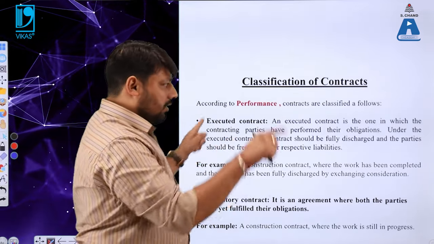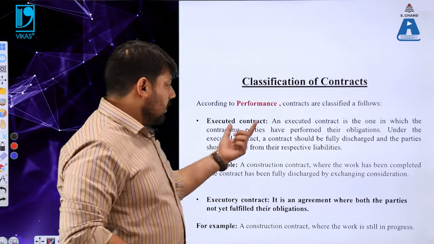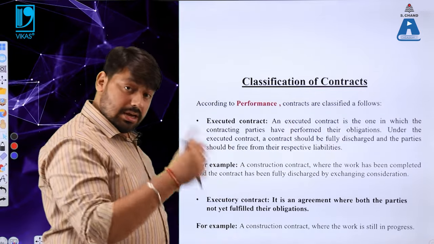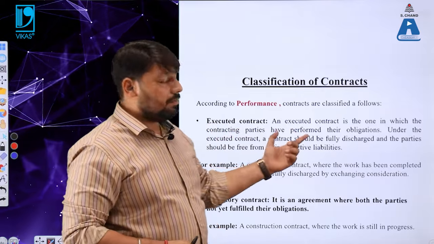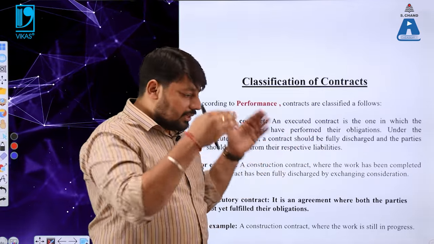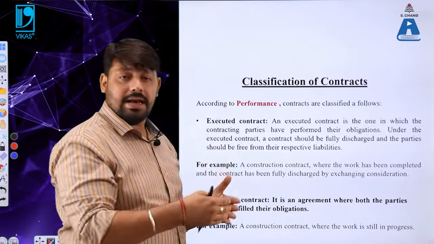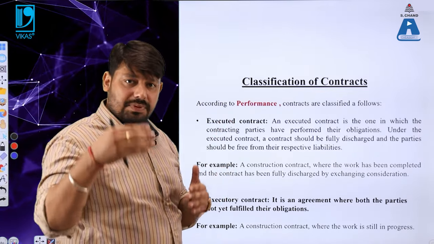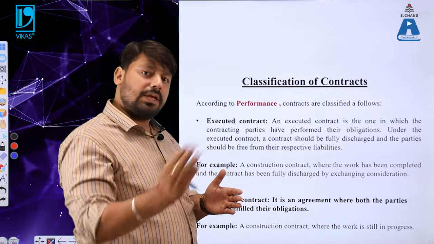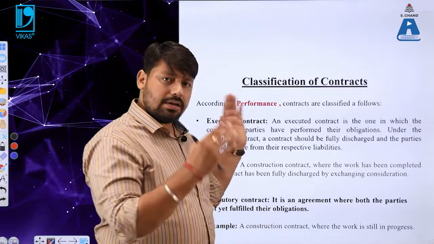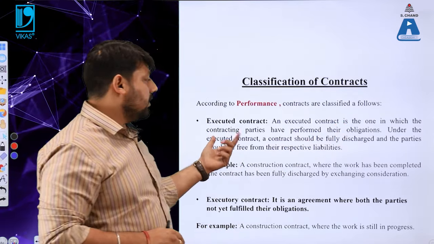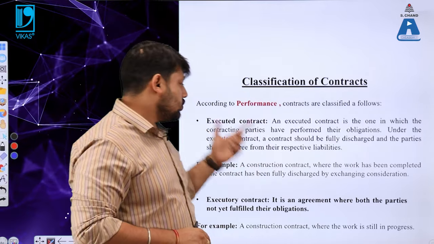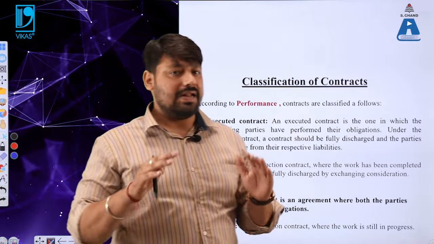So let us understand the content of the executed contract here. An executed contract is the one in which the contracting parties, Mr. A and Mr. X, have performed their obligations, which means Mr. A has constructed the building of Mr. X, and Mr. X has paid the consideration to Mr. A. So under the executed contract, a contract should be fully discharged and the parties should be free from their respective liabilities.